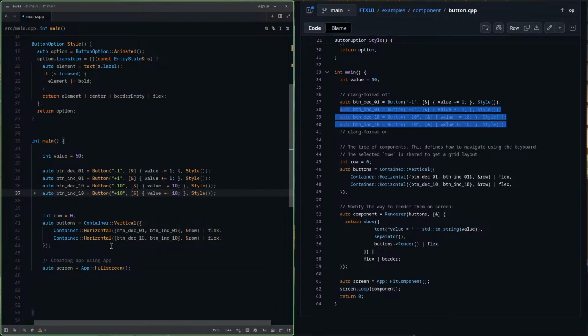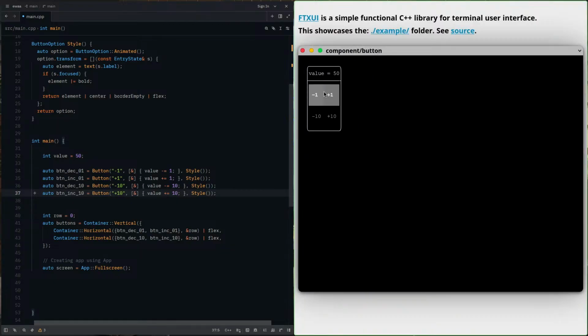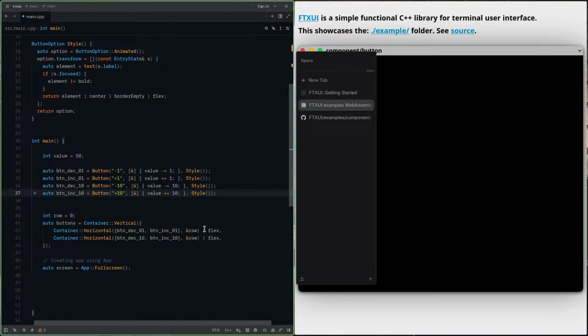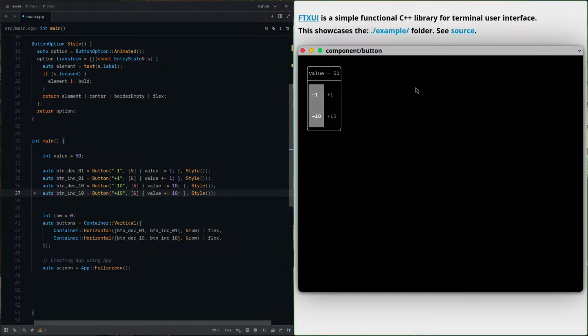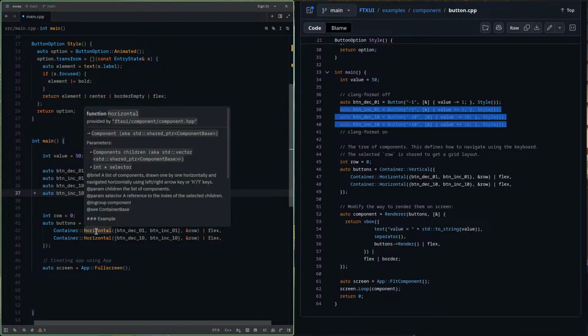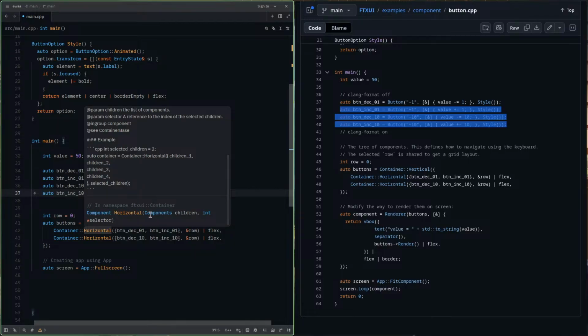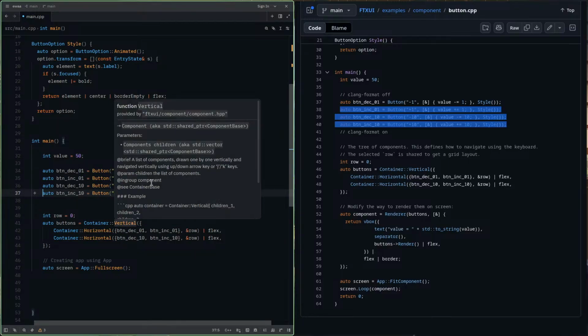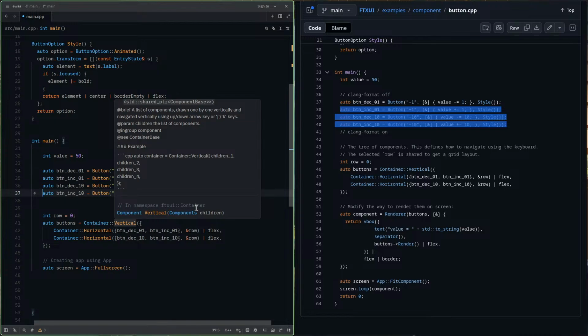Okay. Now what should I do? Okay, so now we have buttons. Now what we created here, this part, this button. But what if I don't pass flex, and what is the use of row? Let's see. So if you see here in the horizontal section, vertical doesn't have any selector. Vertical doesn't have any selector. In the example, there is no selector here. There is only component, so we just pass components.